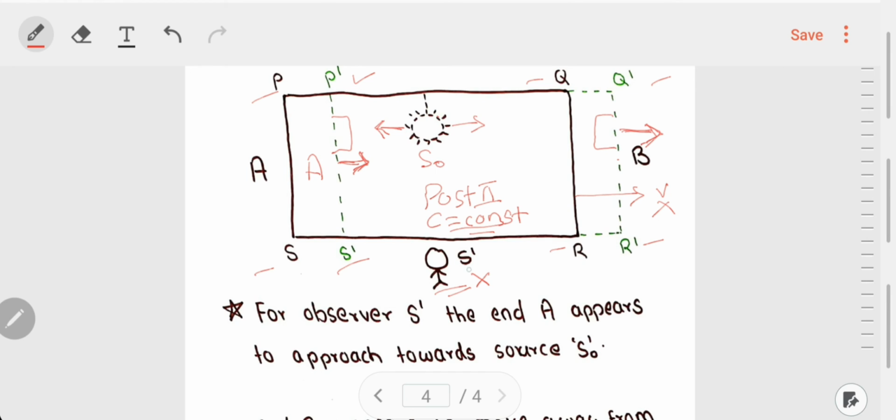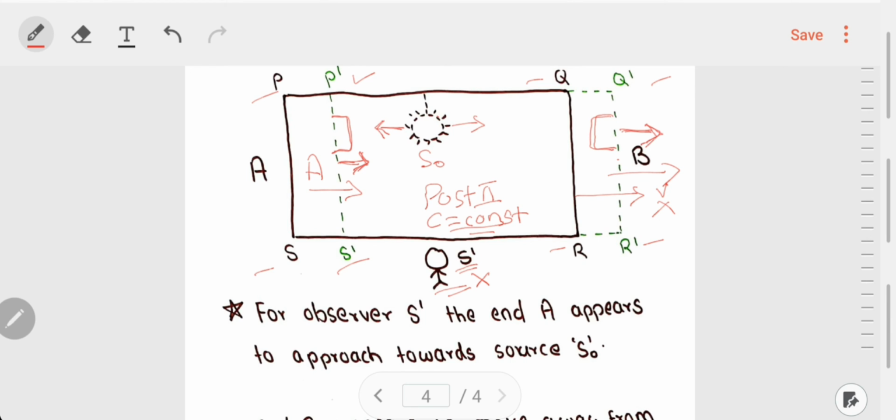Therefore, according to an observer S prime who sees this end A approaching and end B moving away from the light source, the explosion at A happens first and the explosion at B happens later.